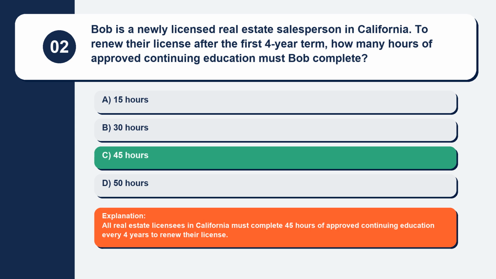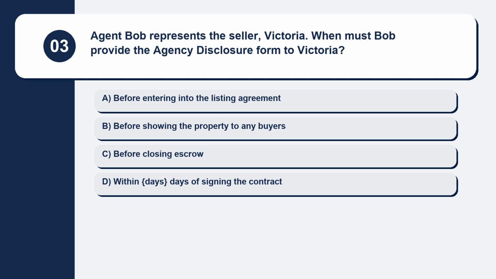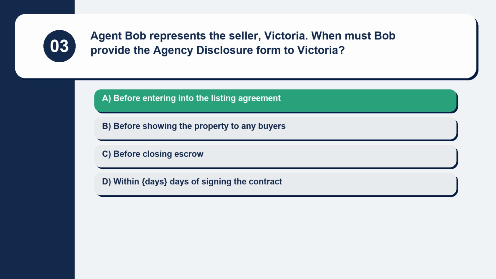Explanation. All real estate licensees in California must complete 45 hours of approved continuing education every 4 years to renew their license. Question 3. Agent Bob represents the seller, Victoria. When must Bob provide the agency disclosure form to Victoria? Here are your options. Option A, before entering into the listing agreement. Option B, before showing the property to any buyers. Option C, before closing escrow. Option D, within days of signing the contract. The correct answer is option A, before entering into the listing agreement.